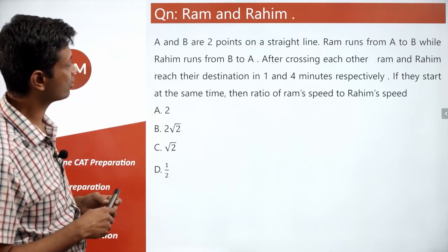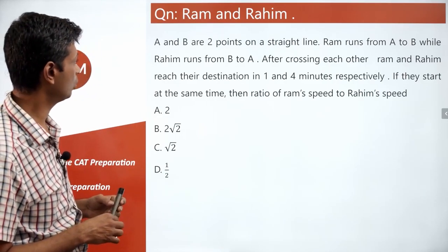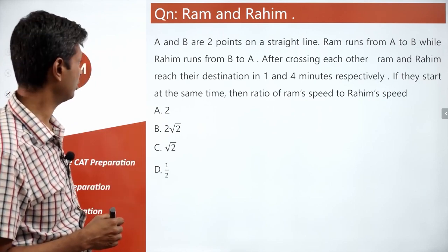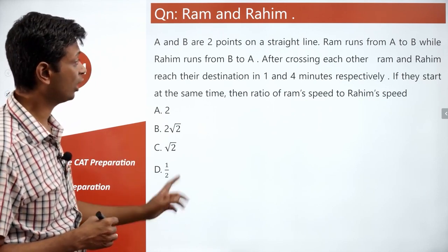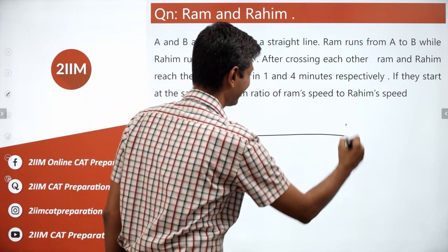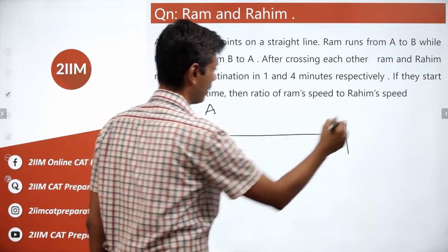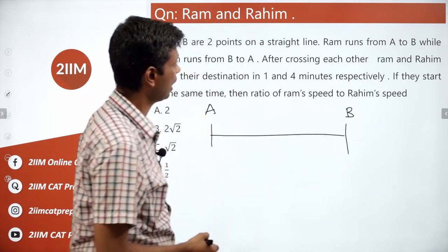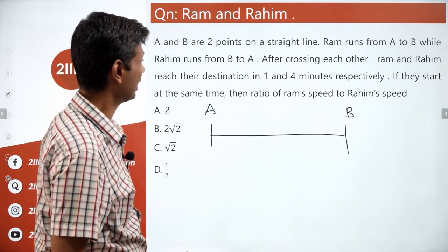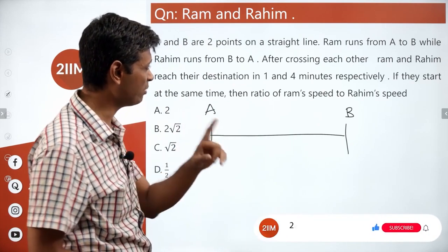A and B are 2 points on a straight line. Ram runs from A to B while Rahim runs from B to A. After crossing each other, Ram and Rahim reach their destination in 1 and 4 minutes respectively. Again, standard question A, B. Ram runs from A to B, Rahim from B to A. Ram and Rahim reach their destinations in 1 minute and 4 minutes.